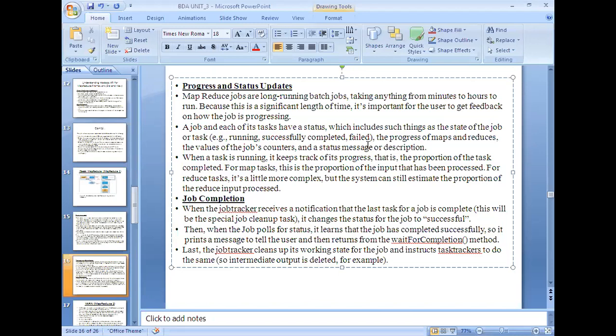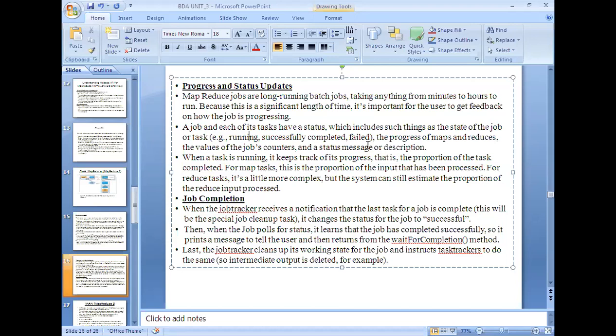You can know the progress of the mapper and also of the reducer, but it is a little more complex. And at the end, after processing, it is finally displayed whether it is completed or not.